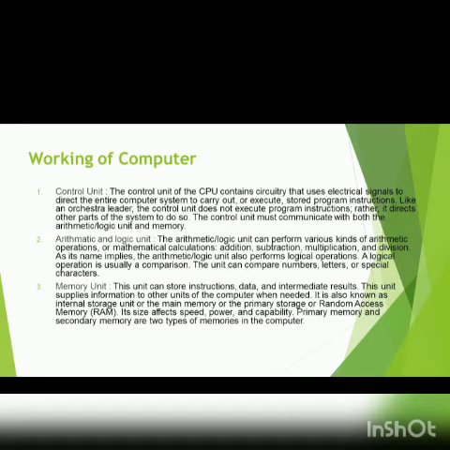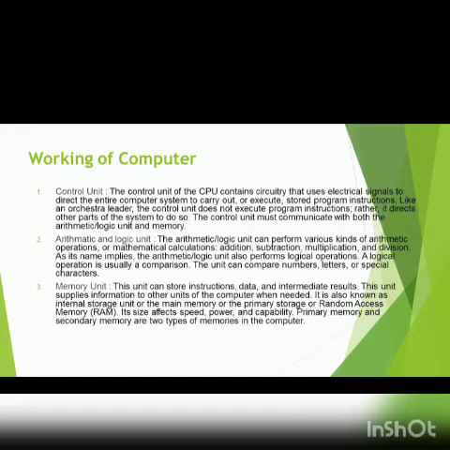Okay, so how does a computer work? Working of a computer. Let's read the text here, and then I'll go into detail and explain what really happens. Control unit. The control unit of the CPU contains circuitry that uses electrical signals to direct the entire computer system to carry out or execute stored program instructions, like an orchestra leader. The control unit does not execute program instructions; rather, it directs other parts of the system to do so. The control unit must communicate with both the arithmetic and logic unit and memory.